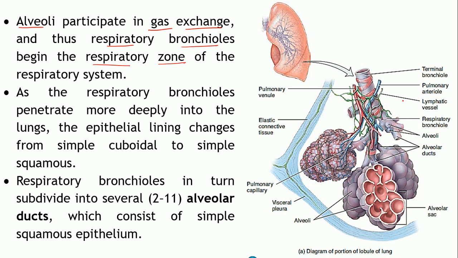Now there are certain changes in the epithelium over here. It changes from simple cuboidal to simple squamous epithelium in these respiratory bronchioles.